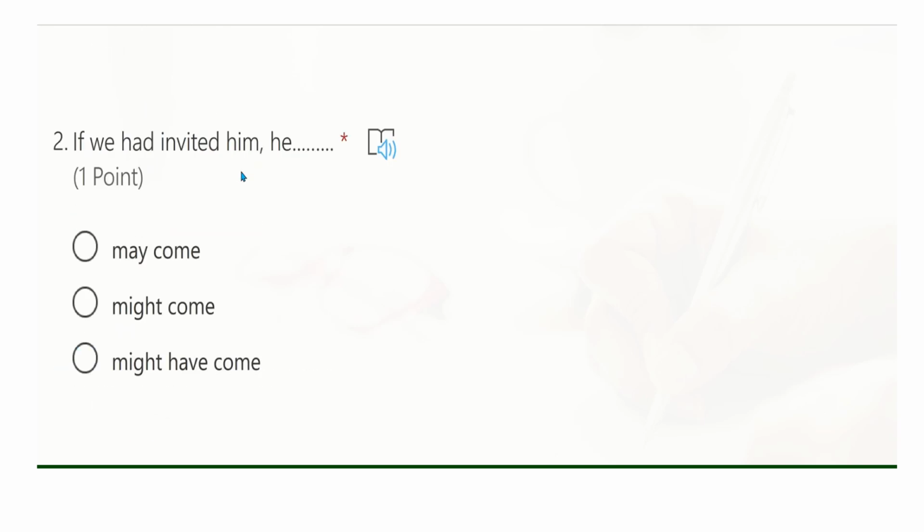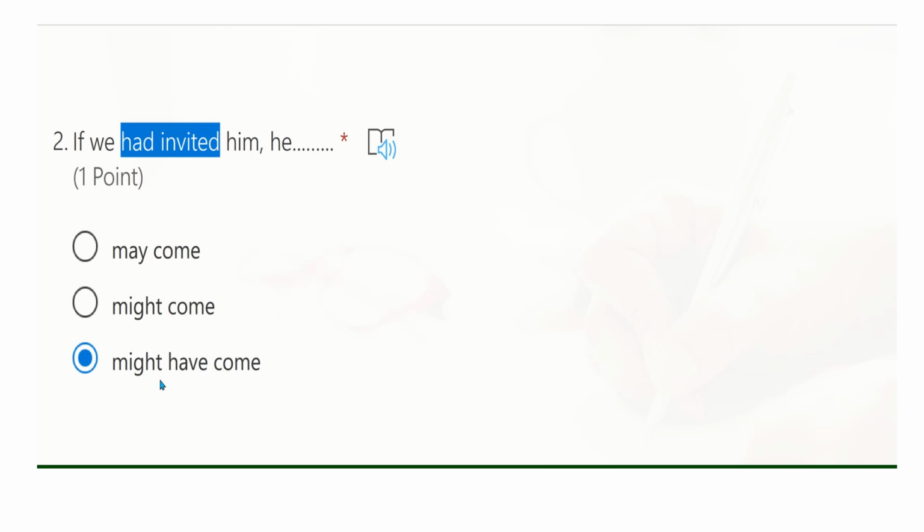Two. If we had invited him, he, is it may come, might come, or might have come? So the answer is might have come. This is the third conditional. If plus verb in the past perfect, here had invited, plus might or would or could, plus have, plus come.